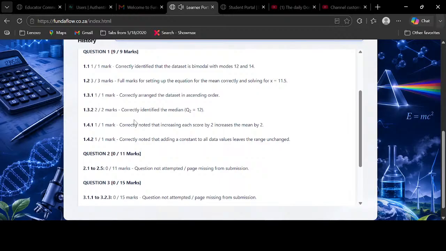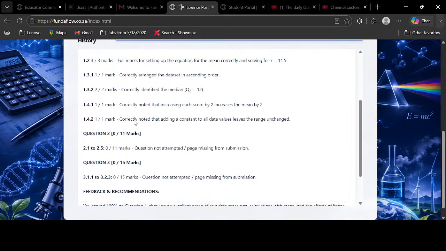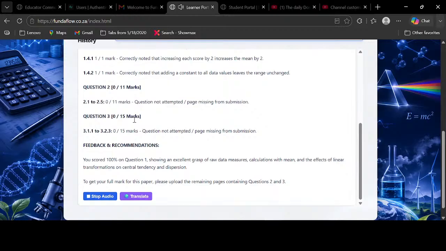Question 2: 0/11 marks. 2.1 to 2.5, 0/11 marks. Question not attempted / page missing from submission. Question 3: 0/15 marks. 3.1.1 to 3.2.3, 0/15 marks. Question not attempted / page missing from submission. Feedback and recommendations. You scored 100% on question 1, showing an excellent grasp of raw data measures, calculations with mean, and the effects of linear transformations on central tendency and dispersion. To get your full mark for this paper, please upload the remaining pages containing questions 2 and 3.